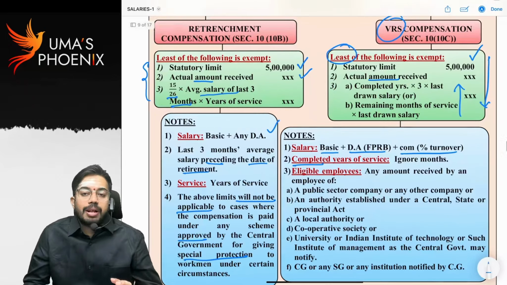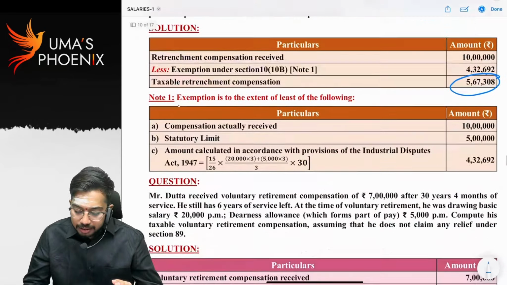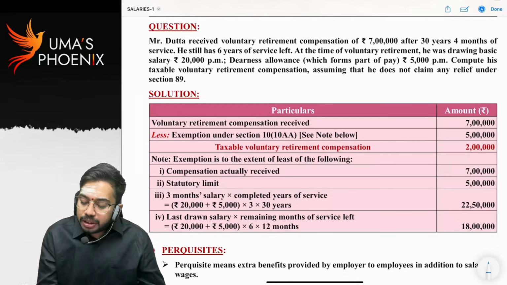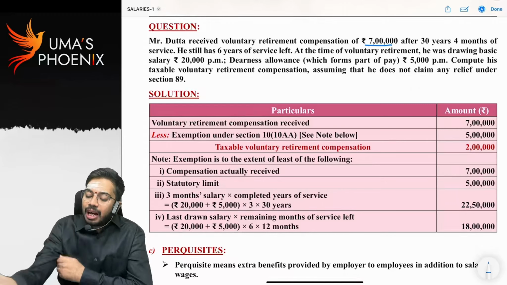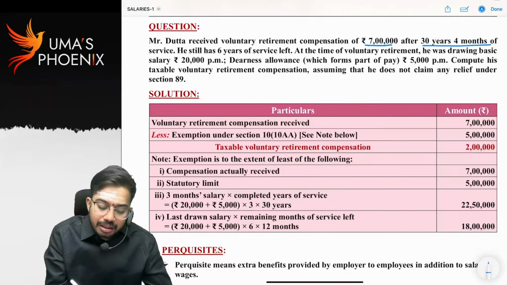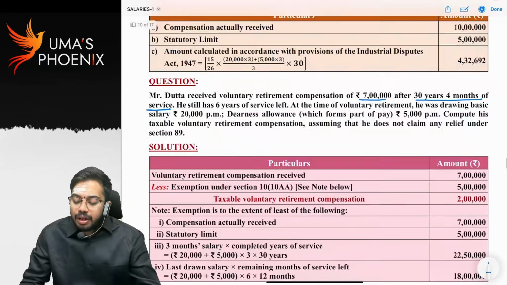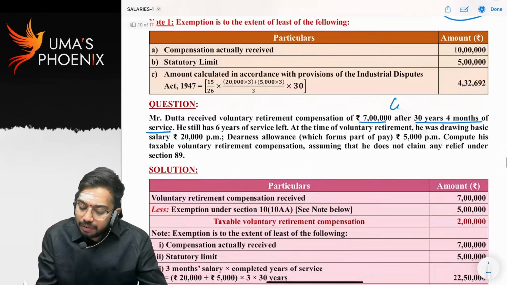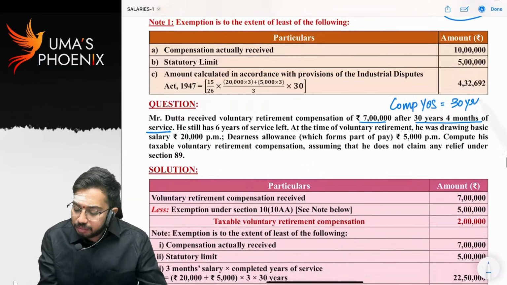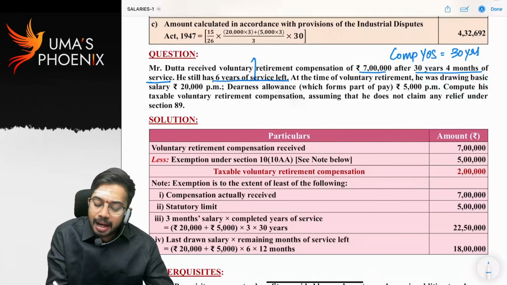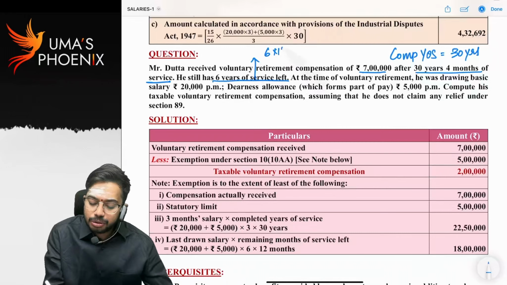Now, shall we see one problem for better understanding? Mr. Datta received voluntary retirement compensation of 7 lakhs after 30 years 4 months of service. That means what? Here we consider only completed years of service. So how much are the completed years of service? 30 years. He still has 6 years of service left. That means balance how many months? 6 years into 12 months, 72 months of service is left.